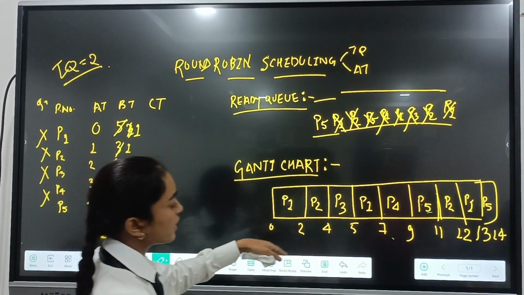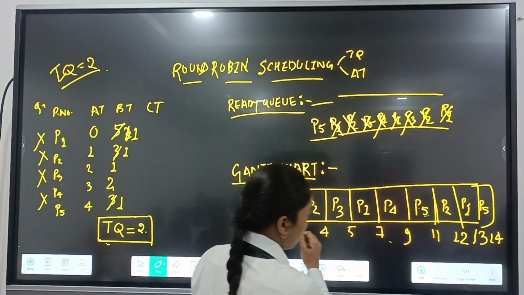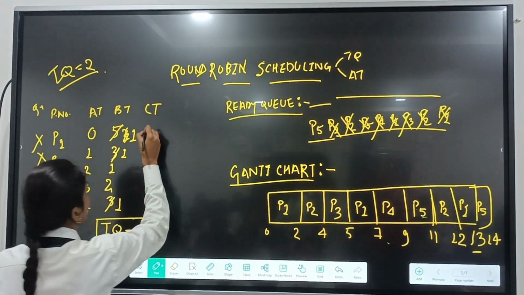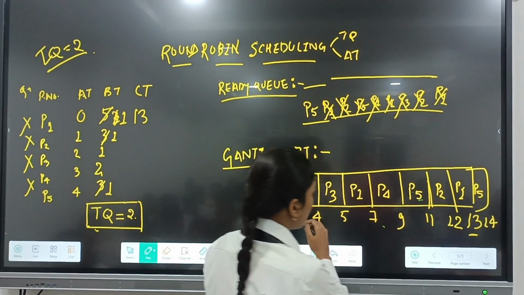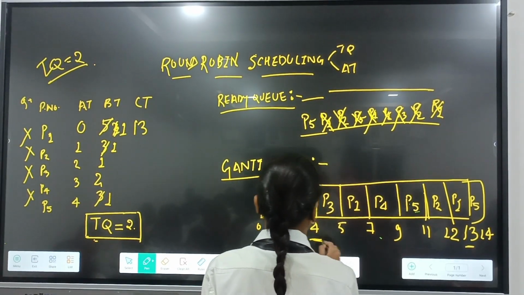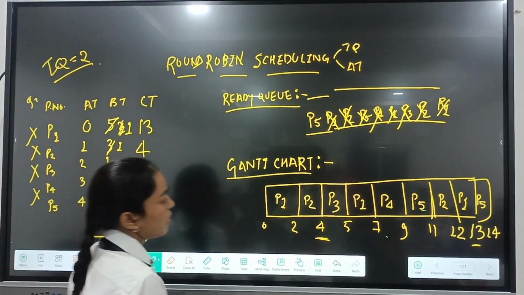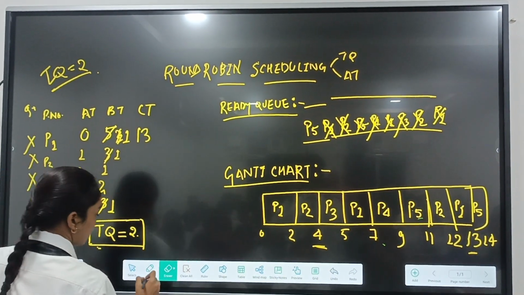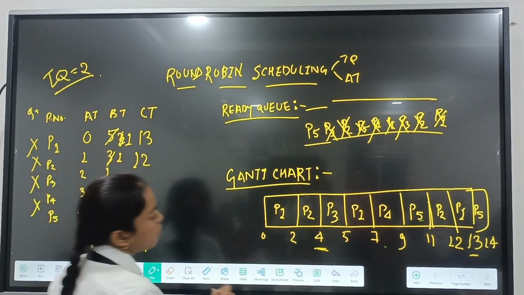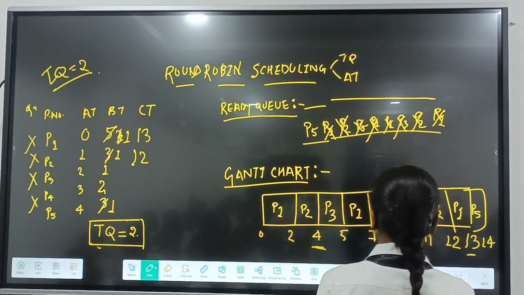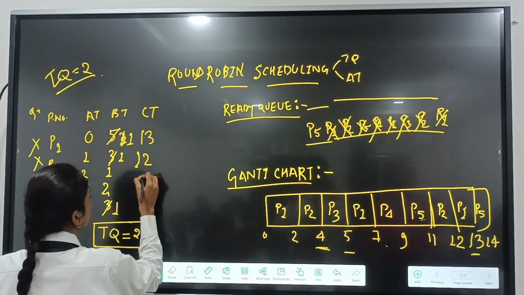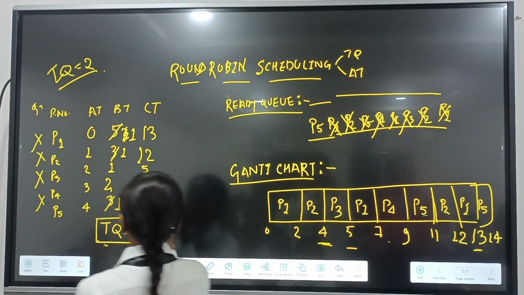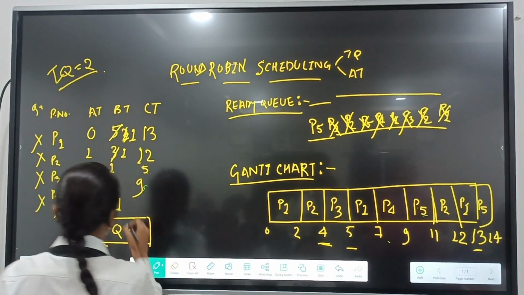On the basis of the Gantt chart, we will be calculating the completion time. For the process P1, we are seeing that it completes at time 13, so its completion time will be 13. For the process P2, we are seeing that its completion time is 4, so we will write here 4. For the process P3, its completion time is 5. For P4, its completion time is 9. And the last one's completion time is 40.